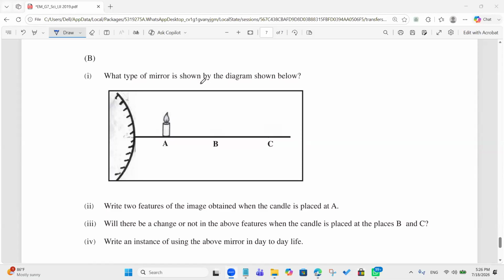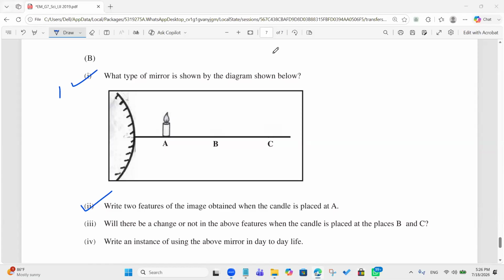What type of mirror is shown by the diagram below? Convex mirror. Write two features of the image obtained when the candle is placed at A. Virtual, small, upright. Very good, you remember these things.